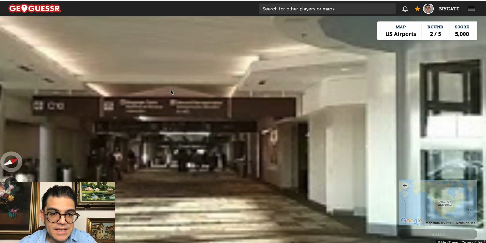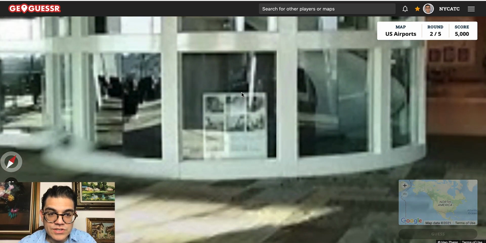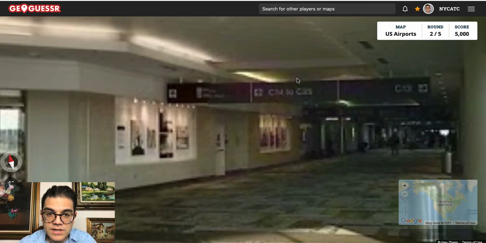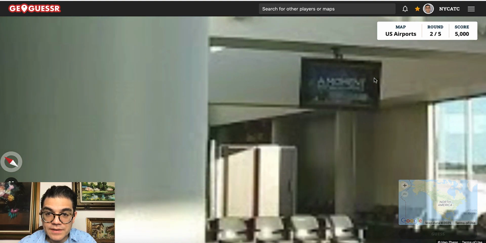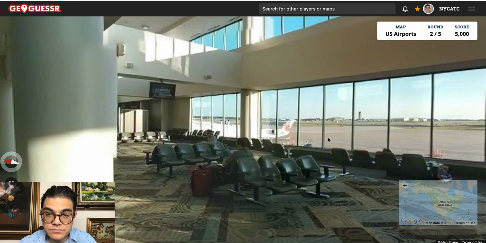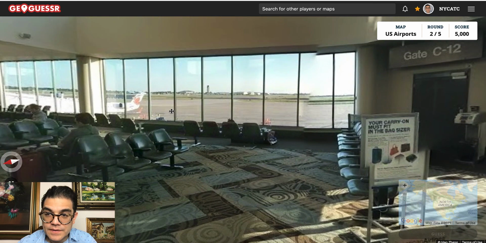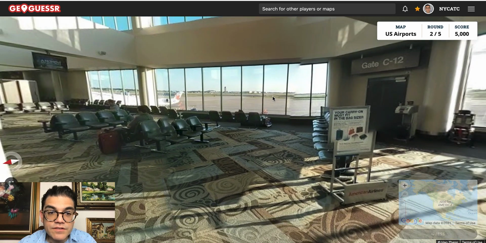Gate C10. So we know that they have several concourses, at least 3: A, B, C. C14 to C33. Have I been to this airport? I don't think I have. Where are we? Well, this is a tough one. The tower is on the other side of the airfield.